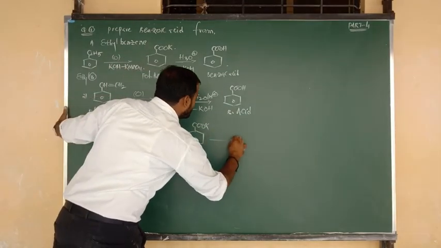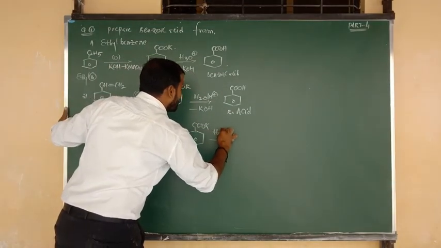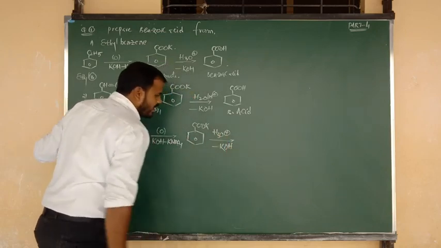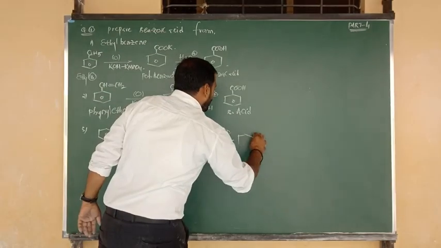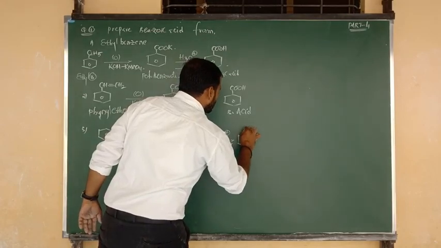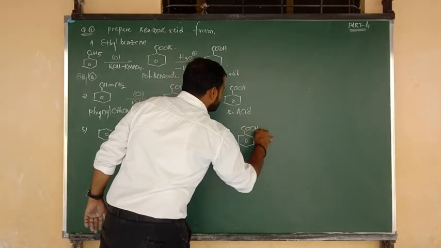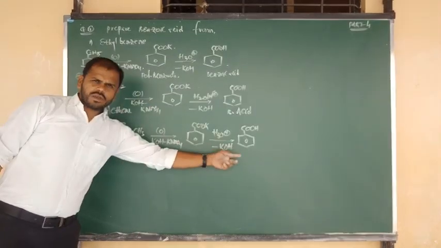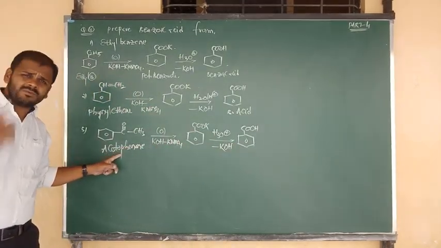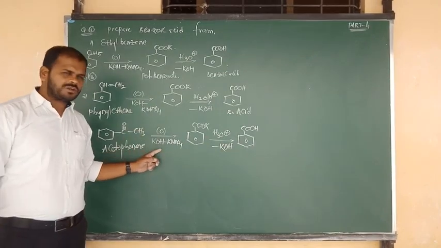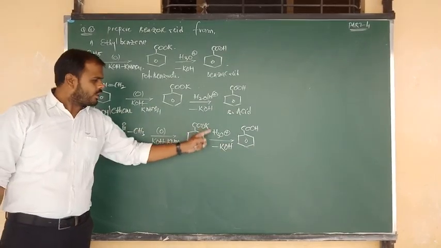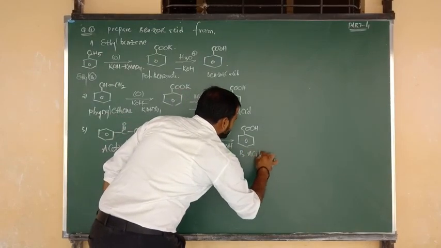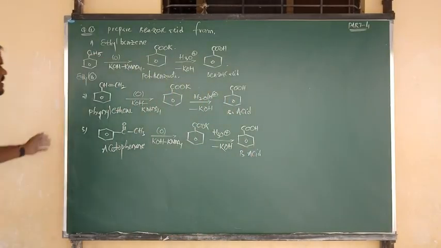Potassium benzoate is unstable, followed by hydrolysis in acidic medium. K is removed in the form of KOH, and the remaining product is nothing but benzoic acid. So, give the preparation of benzoic acid from acetophenone. Statement: acetophenone upon oxidation with alkaline KMnO4 followed by hydrolysis gives benzoic acid.